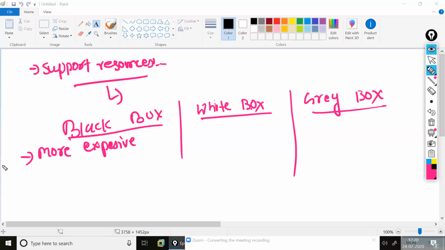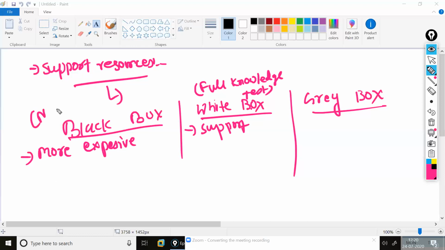If I'm talking about the white box, it has complete support, because the white box is a full knowledge test. The black box has no knowledge, which is why it is more expensive. It is a no knowledge test. And if I come to the gray box, it is partial.